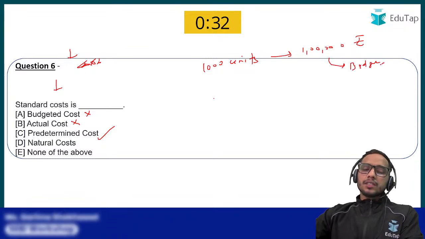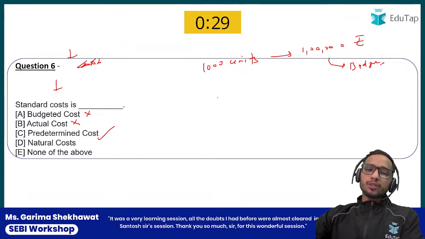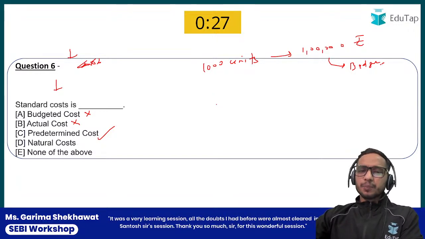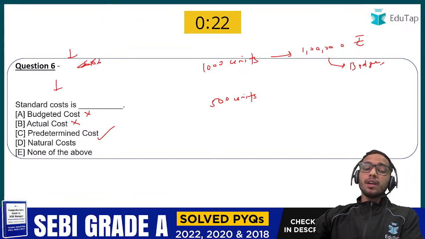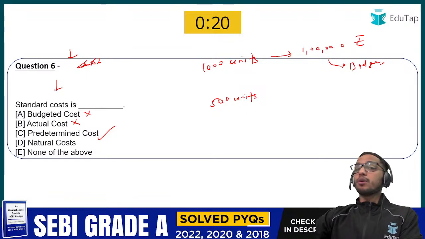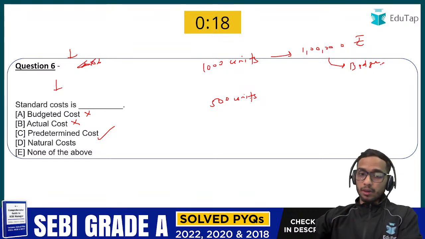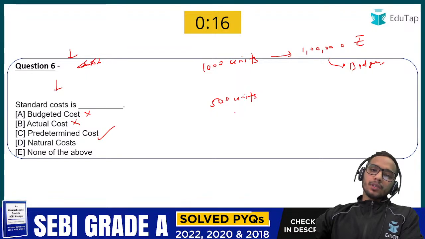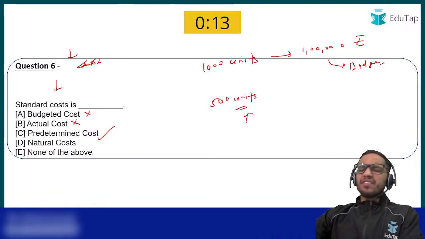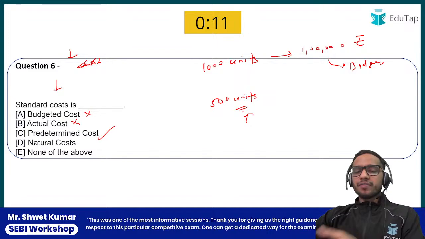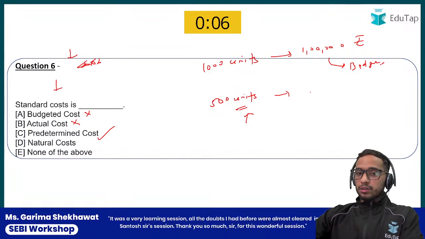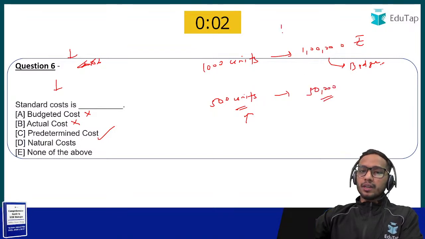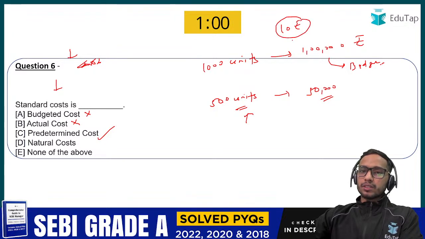Now, suppose in the actual scenario, only 500 units are produced. Listen to me very carefully. The difference between budgeted cost and the standard cost is important from the numerical point of view as well. So suppose we are making only 500 units. Now for these 500 units, the standard cost would be 50,000 rupees, because per unit cost is 10 rupees.